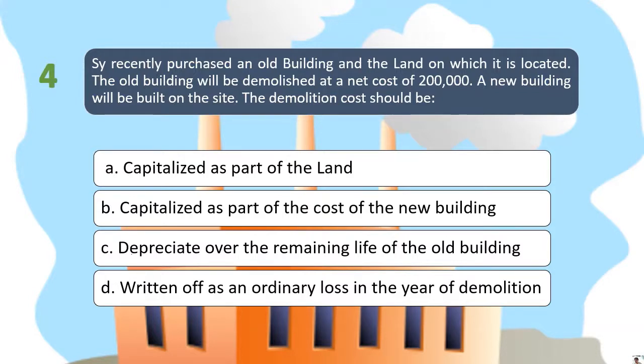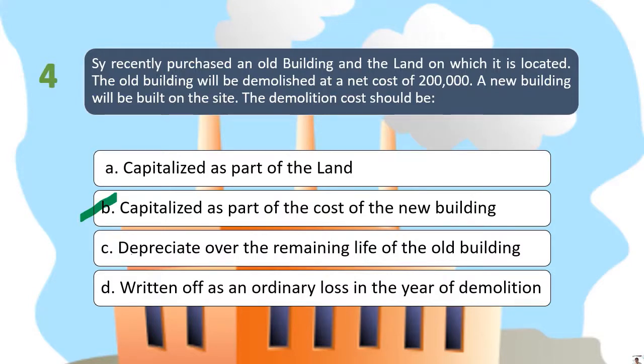So in this case, para mas masagutan natin siya ng maayos, we have to determine the intention why the old building will be demolished. So based on sa statement, the old building will be demolished because a new building will be constructed. So therefore, yung cost ng demolition is a directly attributable cost dun sa construction ng new building. So therefore, the appropriate answer for this question should be the demolition cost must be capitalized as part of the cost of the new building. So, answer po natin dyan is yung letter B.